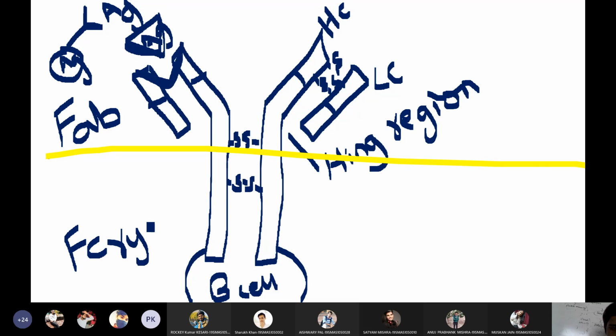So the bottom part is called the fragment of crystallization or FC portion, and the top portion is called the fragment of antigen binding site or antigen binding portion of the antibody. I have given you new words. So this is the FC portion and this is the FAB portion.